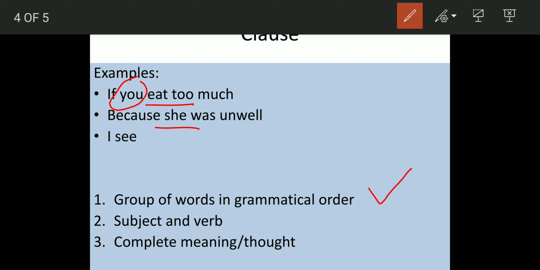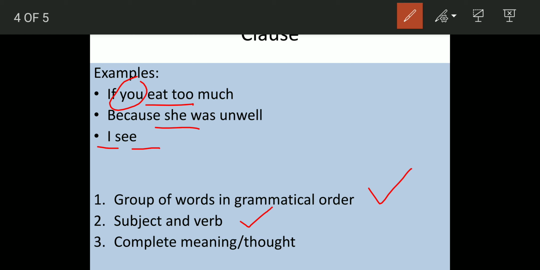"I see." Here again you can see I is the subject and see is the verb. It's not a phrase, it has a subject and a verb. So we see that this condition is being fulfilled. There is a subject in each of these and there is a verb, there is an action being done.